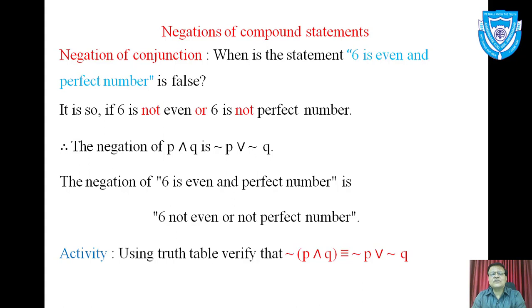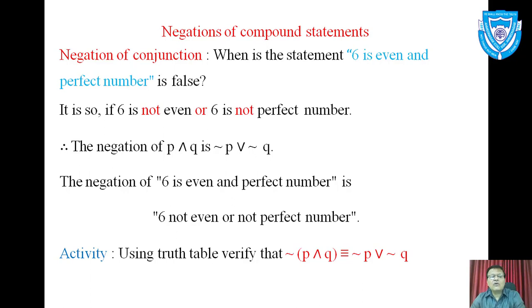So of these two components, if at least one is false, one component doesn't satisfy the condition, then that conjunction is said to be false. The negation of P and Q is negation P or negation Q, because we want the truth value of the given statement and its negation to be opposites of each other. So if P and Q is true, then negation P or negation Q will be false, and if P and Q is false, negation P or negation Q will be true.